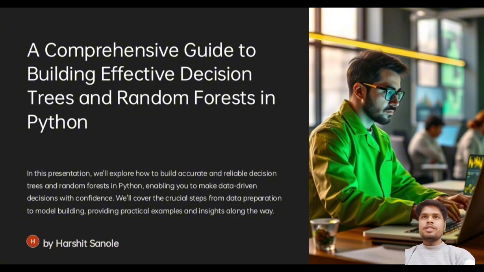In this presentation we will explore how to build accurate and reliable decision trees and random forests in Python, enabling you to make data-driven decisions with confidence. We will cover all the critical steps from data preparation to modeling and provide practical examples.